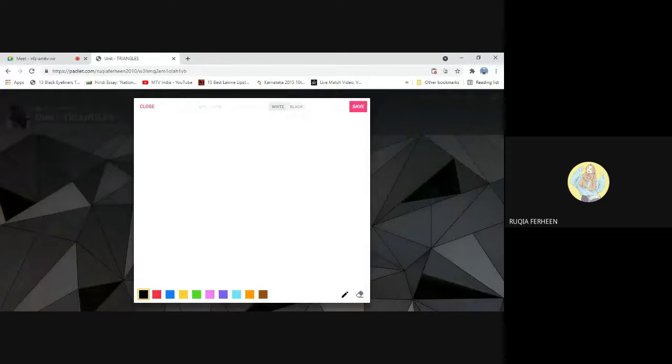So the definition goes like this. The triangle is a simple polygon with three sides, three angles, and three vertices. Right. I'll draw a triangle. A triangle is a polygon with three angles. Right. We'll choose red color for angles. And then we'll choose blue color for sides, it has three sides, 1, 2, and 3. Then three vertices.